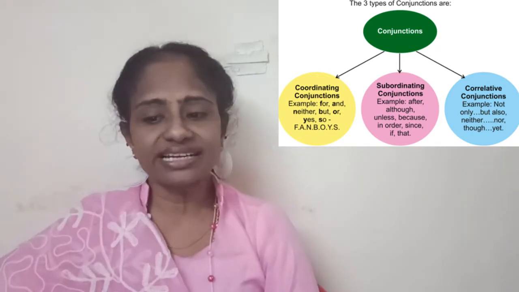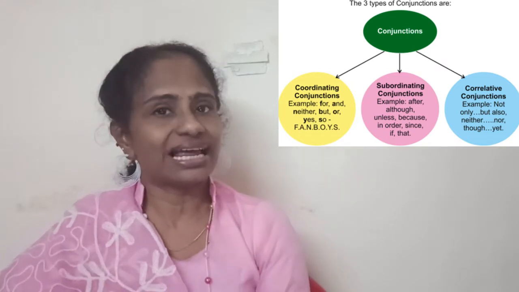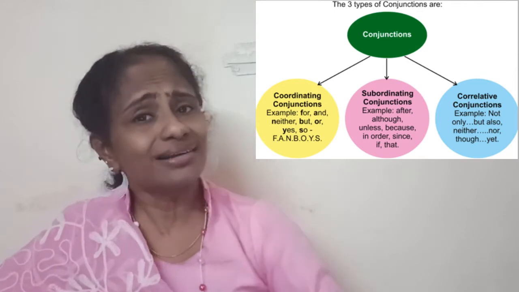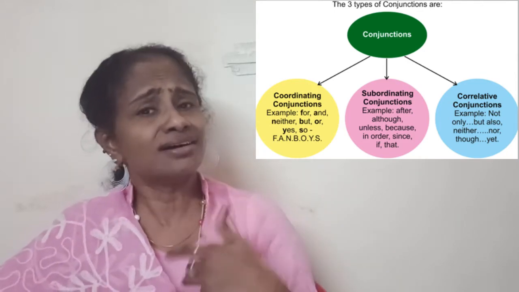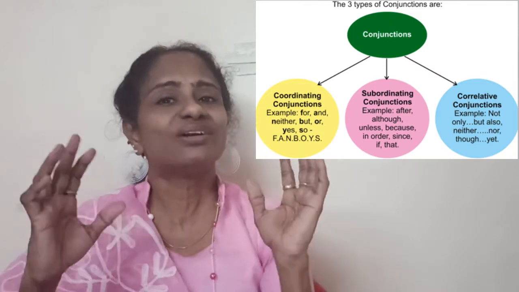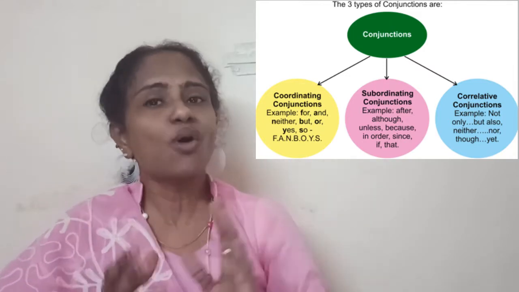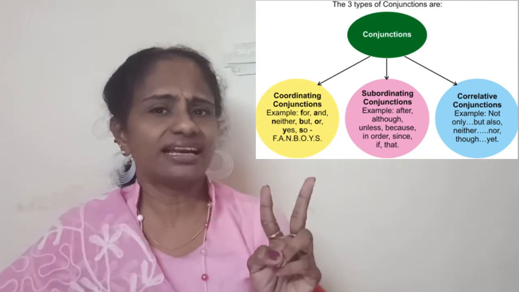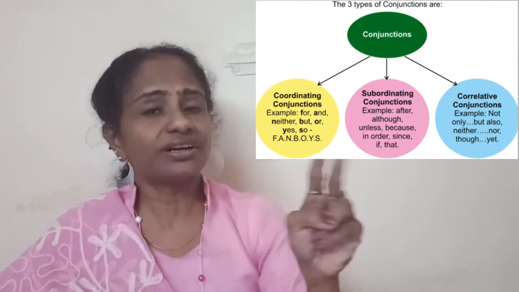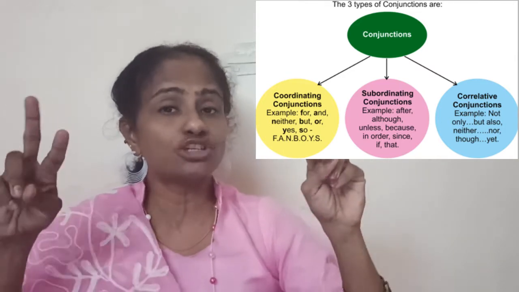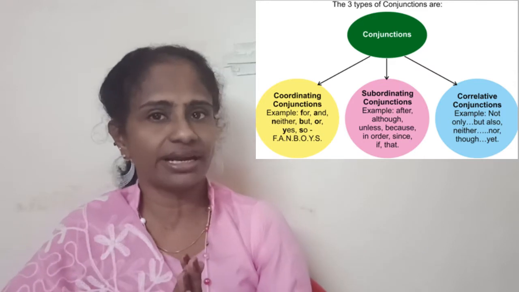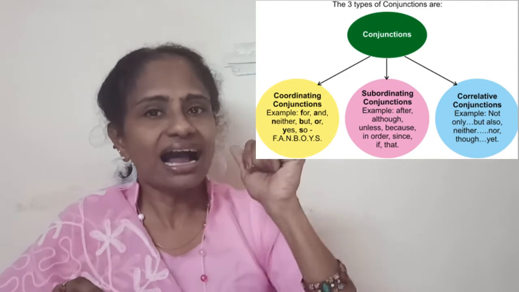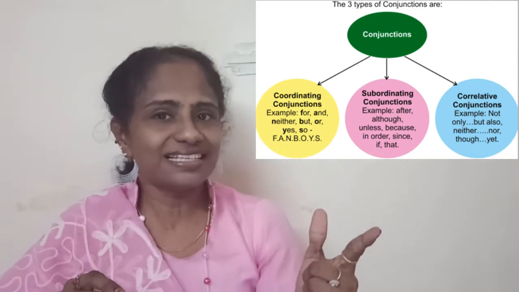Next is your subordinating conjunction. You can see the examples for yourself: after, although, unless, because, in order that, since, if, that. These are all called subordinating conjunctions. They connect a dependent sentence and an independent sentence. When it comes to coordinating conjunctions, people, they connect two independent sentences. We will see that right now. But subordinating conjunctions connect a dependent sentence and an independent sentence, and we will see that right now.